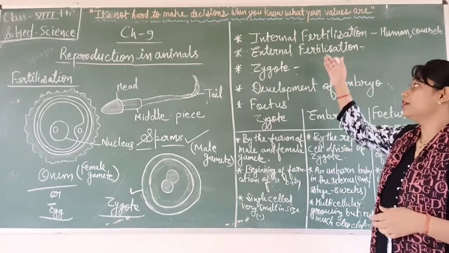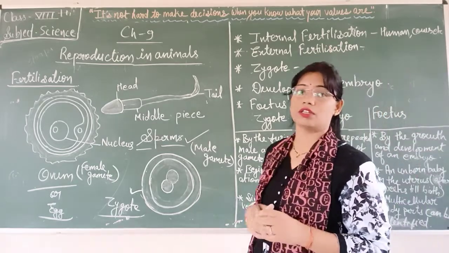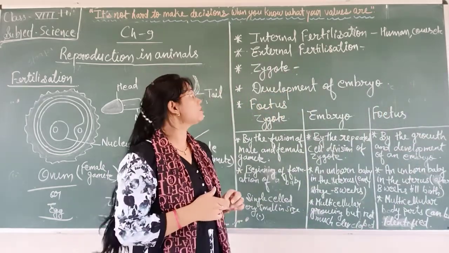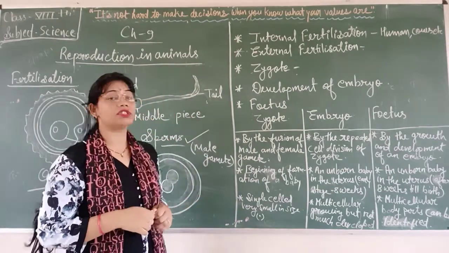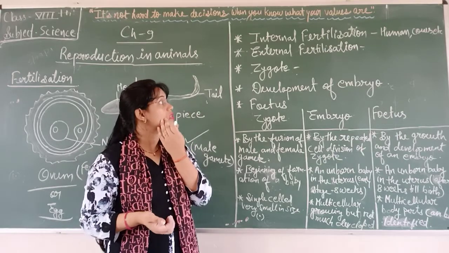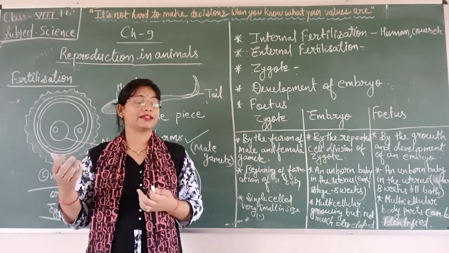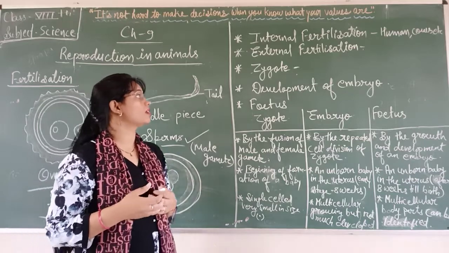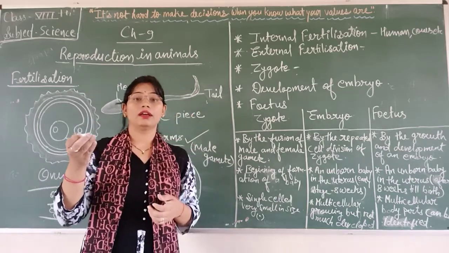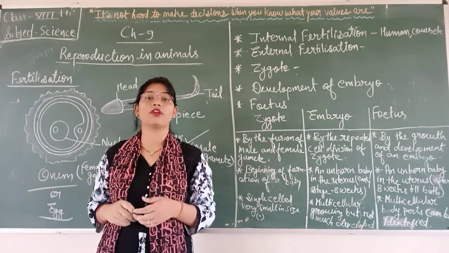Okay, and internal and external fertilization I have explained to you. Fertilization going on inside the body is known as internal fertilization, and fertilization going on outside the body is known as external fertilization. For example, internal fertilization occurs in humans, cows, hens, etc. And if you are talking about external fertilization, you can easily see the fertilization process of a frog.